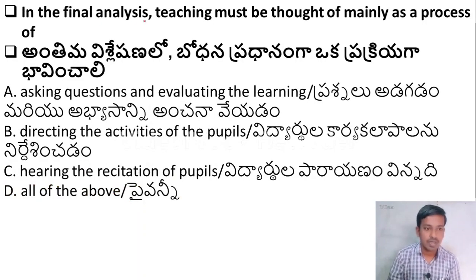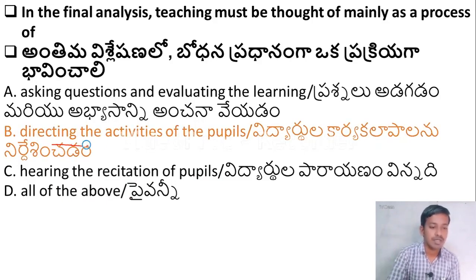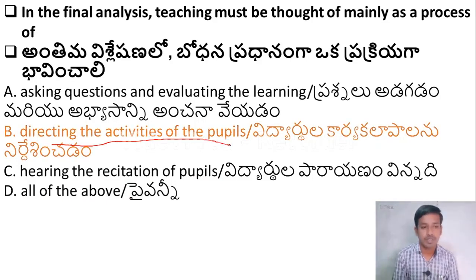In the final analysis, teaching must be thought of mainly as a process of option A, asking questions and evaluating the learning, option B, directing the activities of the pupils, option C, hearing the recitation of pupils, option D, all of the above. The right answer is option B, directing the activities of the pupils. In the final analysis, teaching must be thought of mainly as a process of directing the activities of the pupils. Please remember the answer.